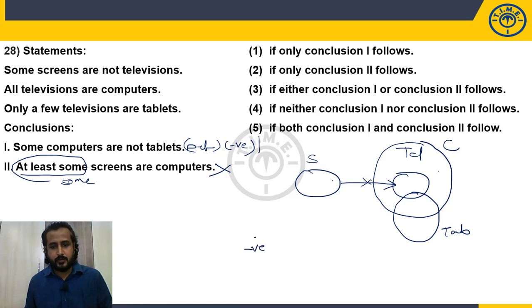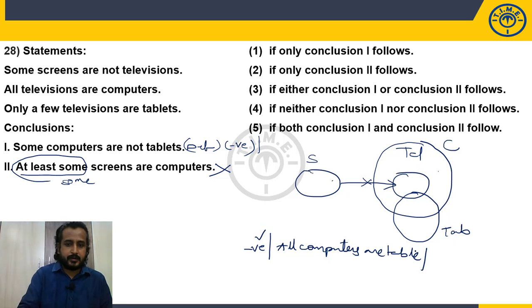Now let us check the negative conclusion. Negative conclusion is true in the basic diagram. So what is the opposite of this? All computers are tablets. So let us draw the alternate diagram for this. All computers are tablets. Can you place all the computers within the tablets? Let's check it. All these computers should go inside the tablets.